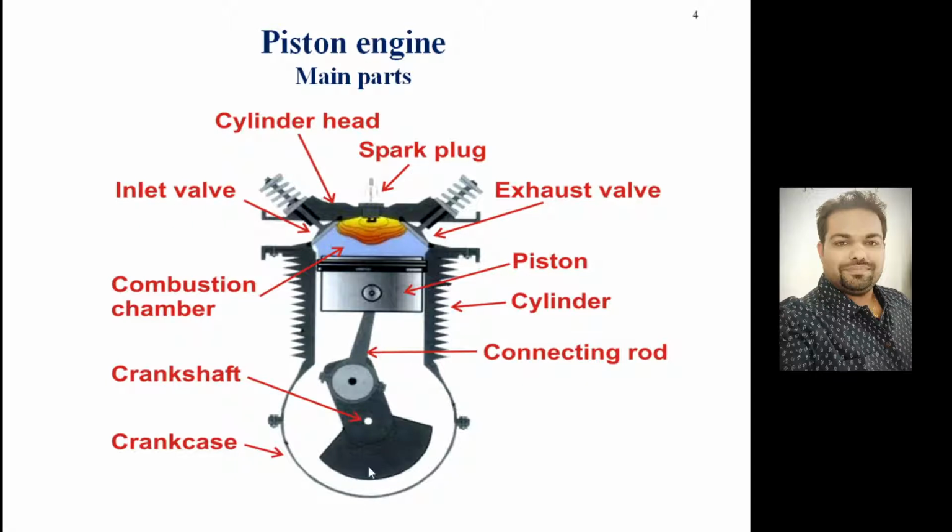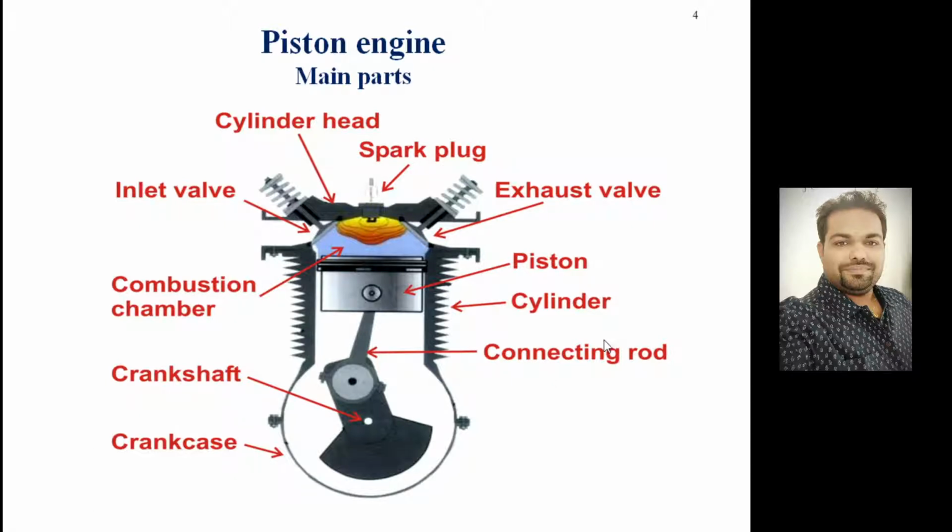When the piston moves down, the crankshaft rotates, and that is directly coupled with the wheel, and the wheel will start moving. So this is the basic, fundamental working of a piston engine, and these are the various components of the piston engine.